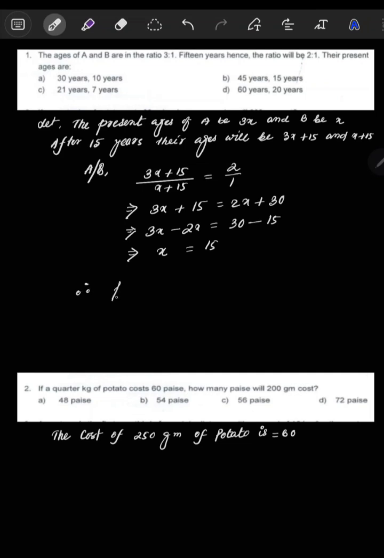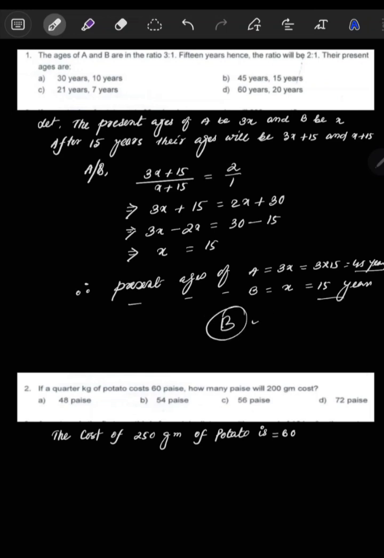It means the present age of A is equal to what? We considered 3x, so it is 3 into 15, which is 45 years. And the present age of B is equal to x, so it is 15 years. So 45 and 15 years. Option B is the correct option.